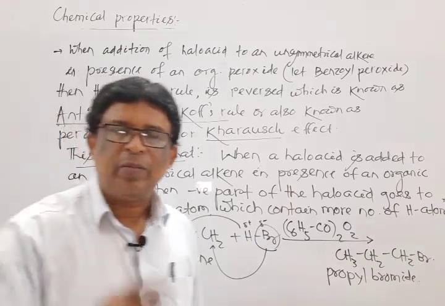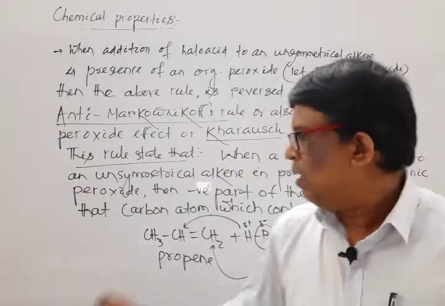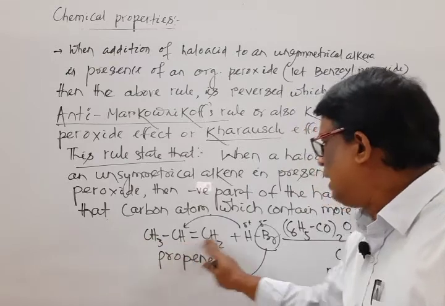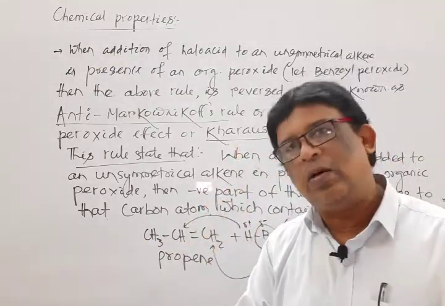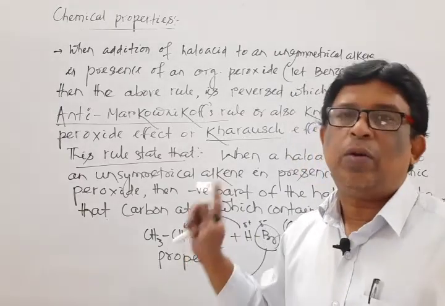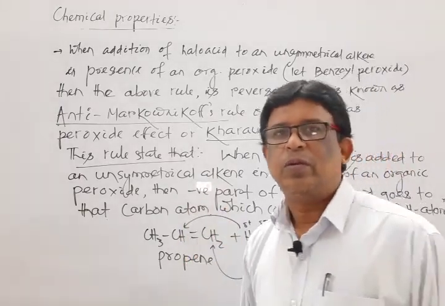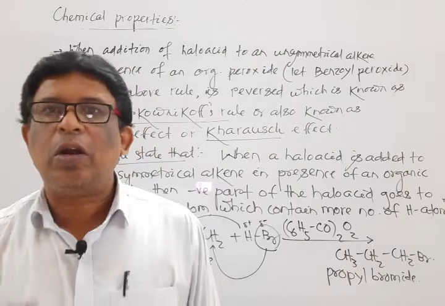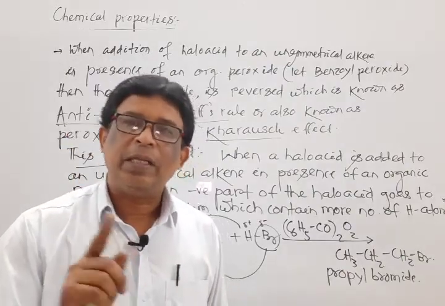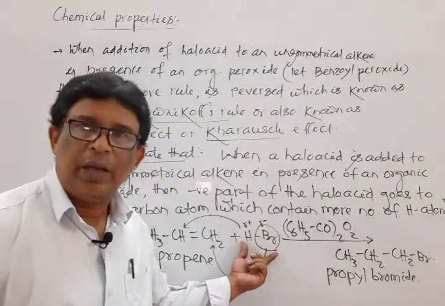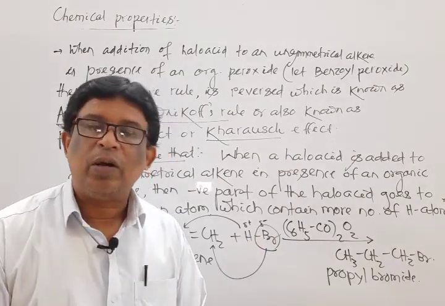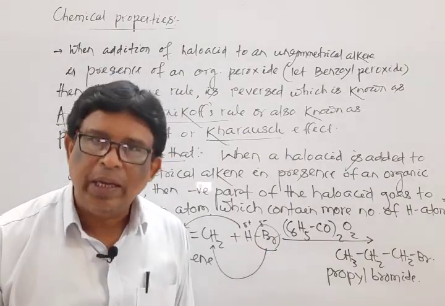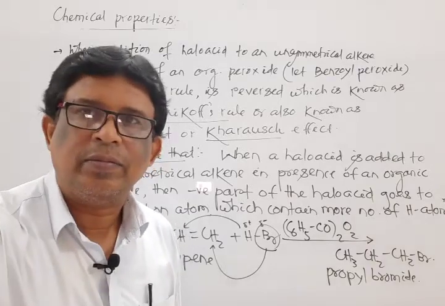If unsymmetrical alkene plus HCl with organic peroxide is there, then also it follows Markovnikov's rule. Only in presence of HBr does the peroxide effect operate. Remember, it is a 1 mark question. Why? Because it follows the free radical mechanism.